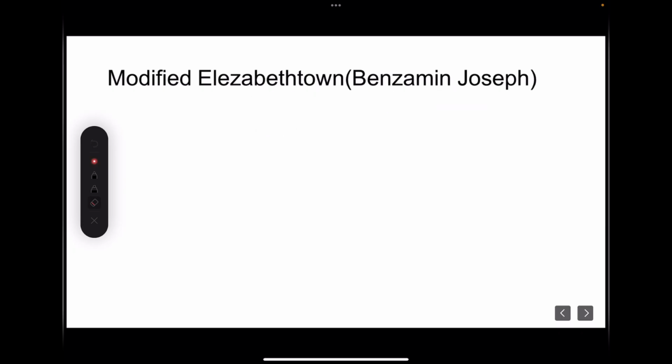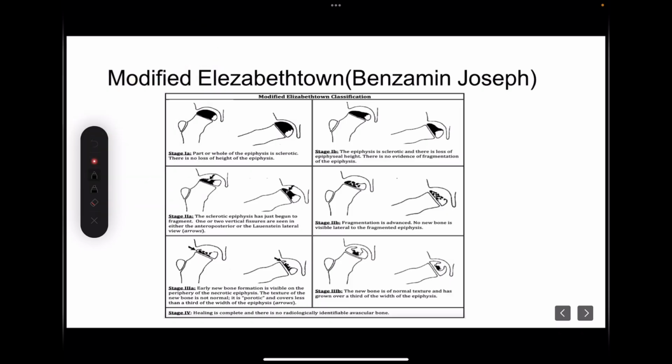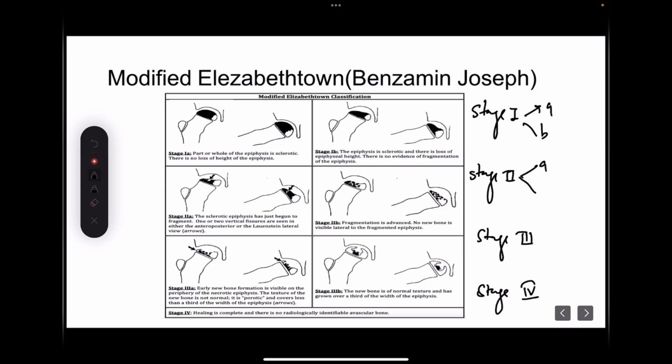Unifying both, he came up with this classification where he divided it into 4 stages: stage 1, stage 2, stage 3 and stage 4. Stages 1, 2, 3 were sub-classified as A and B. What all these classes are, we will be discussing now.